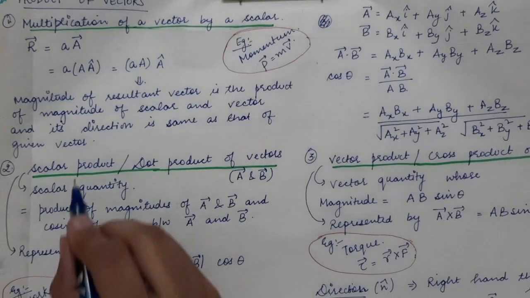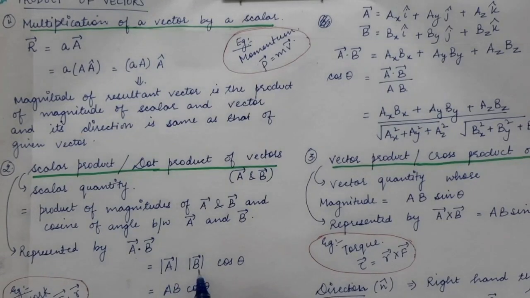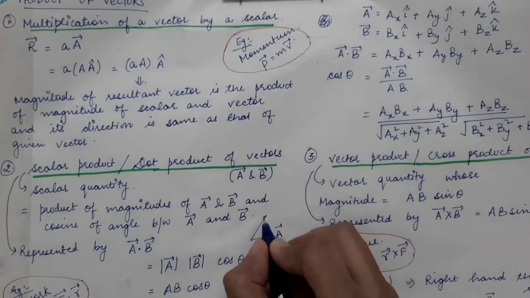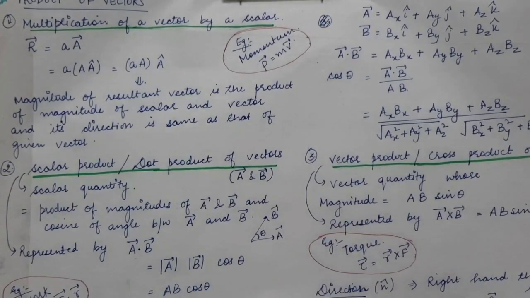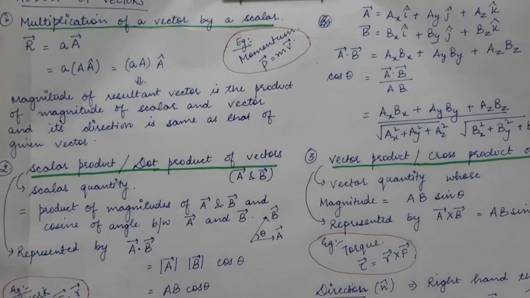This equals the magnitude of the first vector times the magnitude of the second vector times the cosine of the angle between them. So if this is vector A and this is vector B with angle theta between them, the dot product is given by AB cos theta. Now the dot product also has a formula in terms of the coordinates.